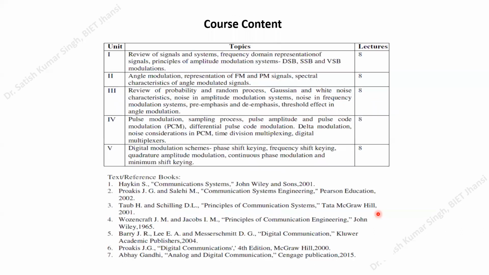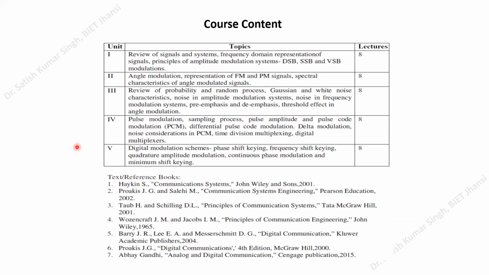If you see the course content of this subject, this is the content given in our syllabus. We have 5 units, and here you can see the different topics. Before starting these topics, we need to have certain background knowledge about communication. So I will start with unit one, and first create the background that will be needed to understand the underlying topics very well.